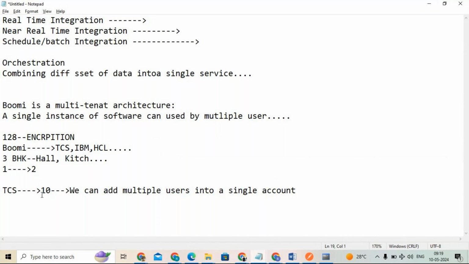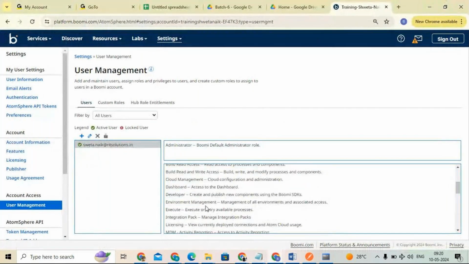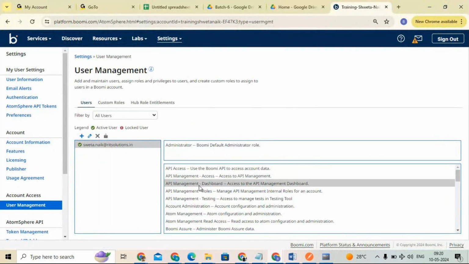Yes or no? If it is not like that, then they need to purchase 10 accounts. The cost, for example, for a single account is 1 crore, so they need to spend that for all 10. Only the designation will change there? No, it's not related to designation. It's related to the account. I will tell you a small example.